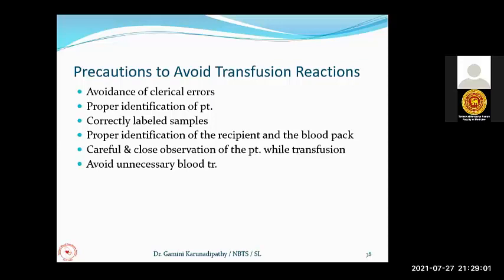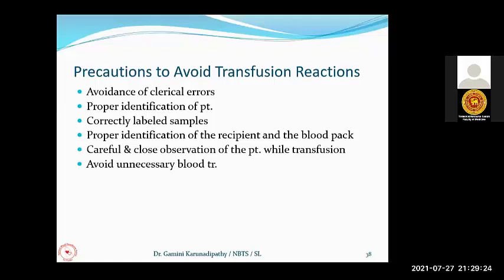Now, precautions to avoid transfusion reactions. I am summarizing what I have told you so far. Ultimately, you must learn how to avoid these transfusion reactions. Prevention is better than cure, so prevention is the best approach to transfusion reactions.